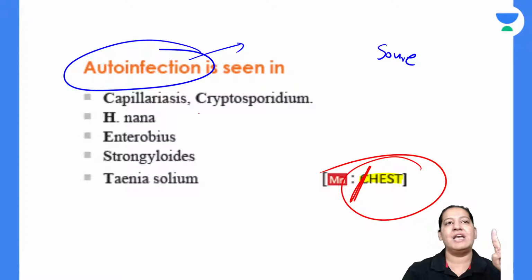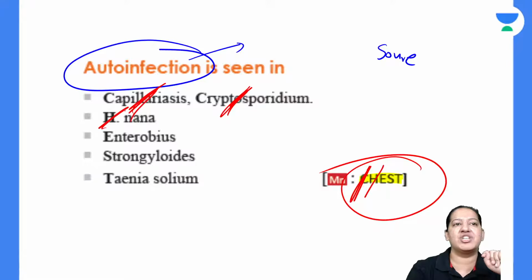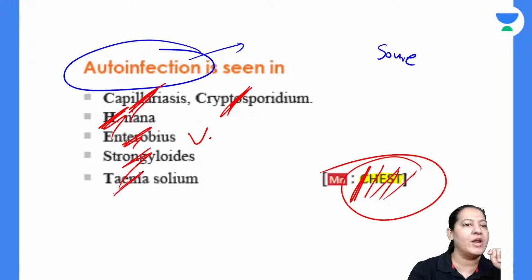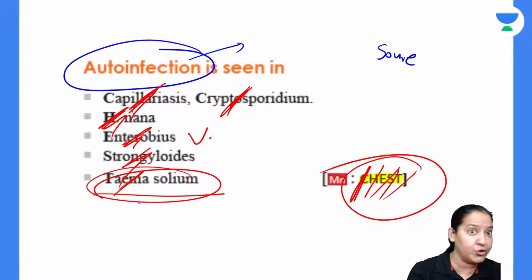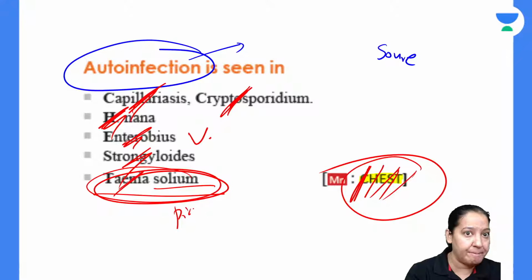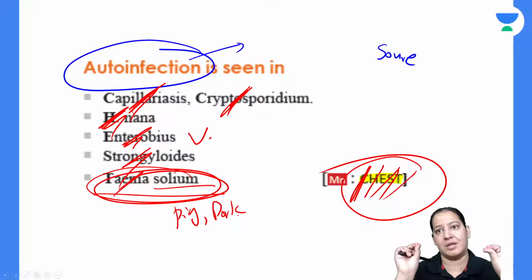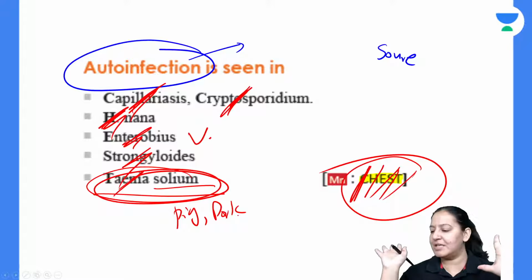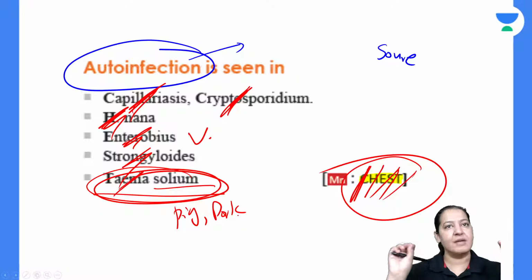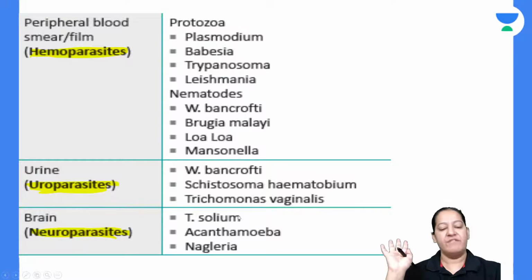What is C? C for Capillaria or Cryptosporidium, two Cs. H is Hymenolepis nana. E is Enterobius vermicularis. S is Strongyloides and T is Taenia solium, not saginata. There is a lot of confusion on this. It is solium, the pig or pork one. It is not the bovine one which causes auto-infection. Many questions come on these. The mnemonic is CHEST. Everyone give me a thumbs up. So these are the names of the parasites which show auto-infection.